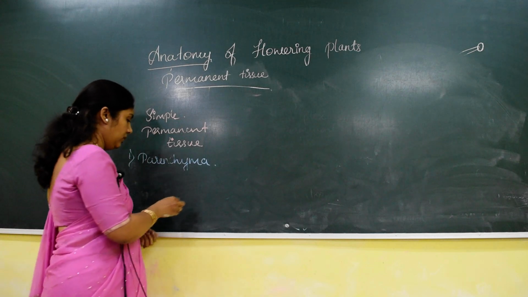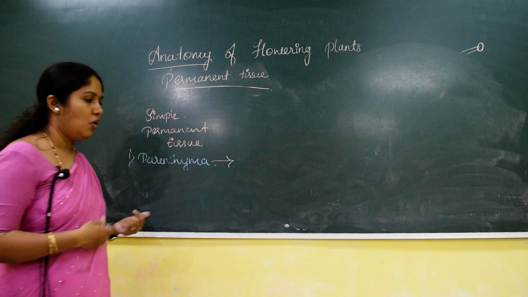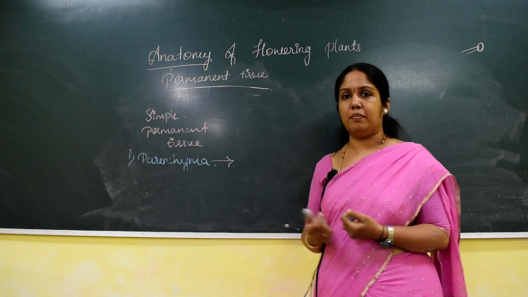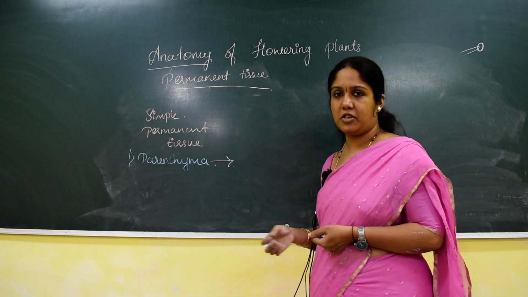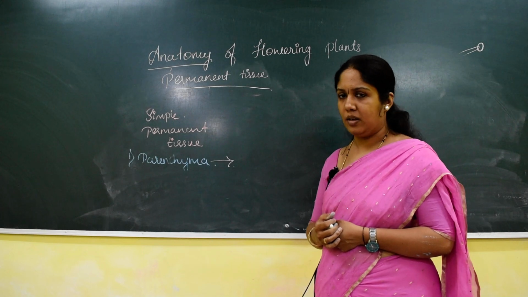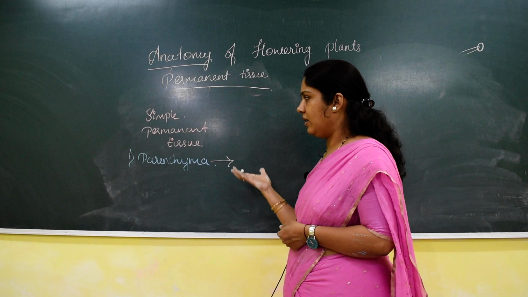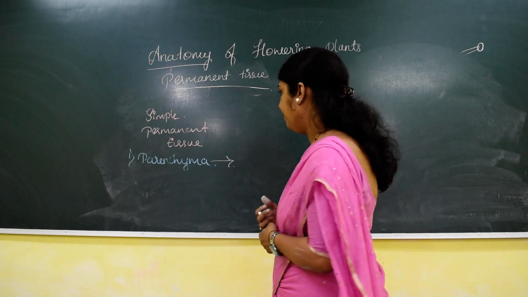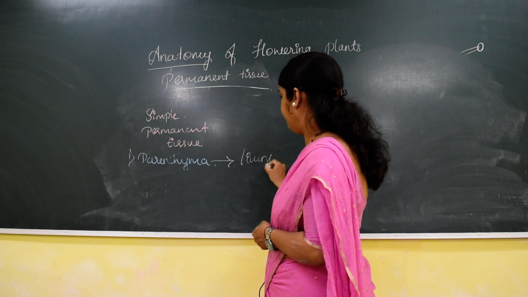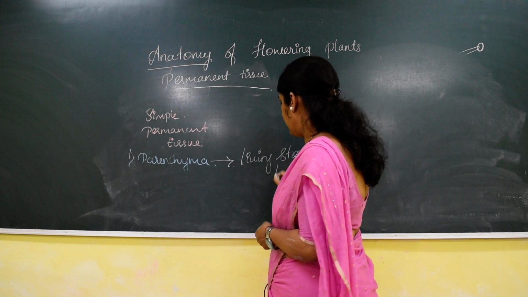Parenchyma is a simple permanent tissue. It is also called ground tissue. Why is it called ground tissue? Because the maximum part of the plant is covered by this tissue. Understood? Parenchyma is found everywhere in the plant. So the type of tissue seen in greater number in the plant is mainly the parenchyma. Now the parenchyma is called a living storage tissue.